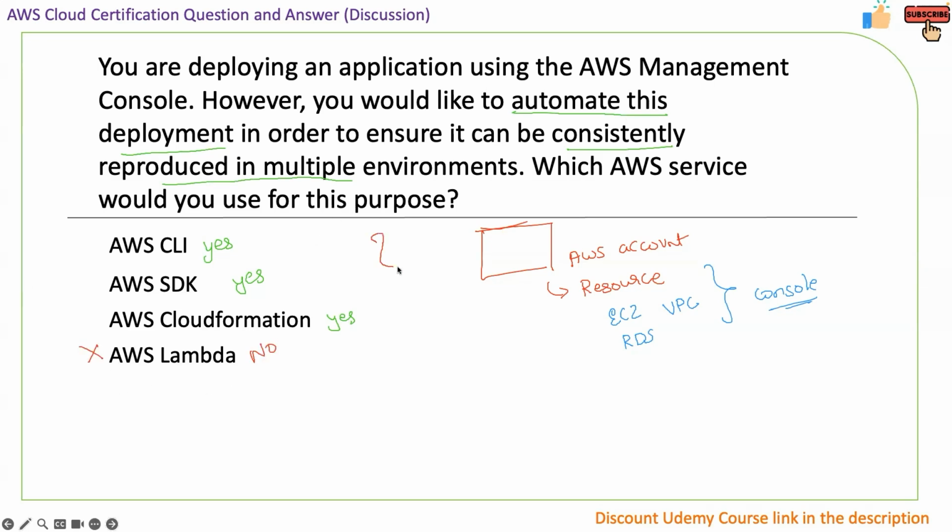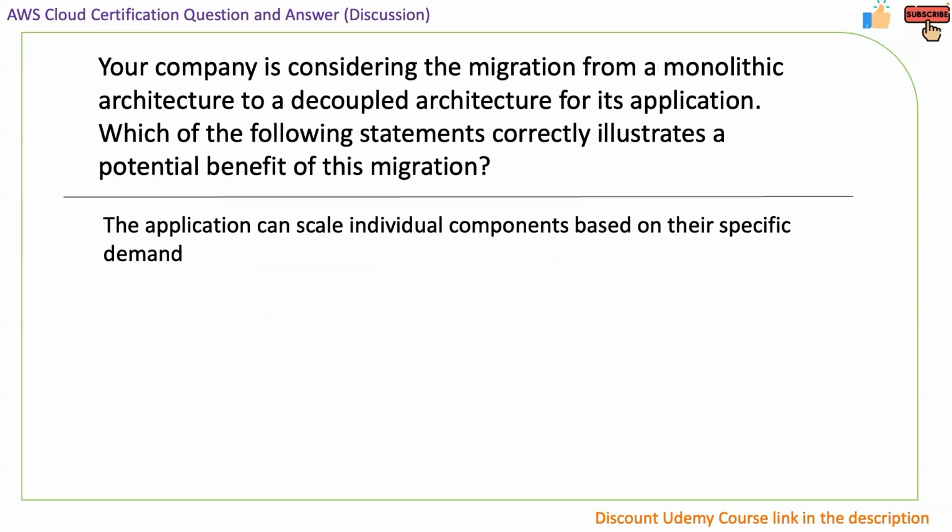Now, how do I choose from these three options? Technically, we can do it from CLI and SDK. But can we reproduce this consistently across multiple AWS accounts? No. You will have to write additional scripts to do this with CLI. So that is not an option, and so with SDK. The right option here is AWS CloudFormation. Okay. Let us go to the next question.